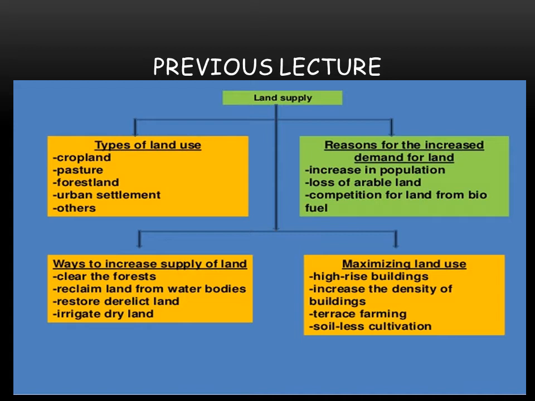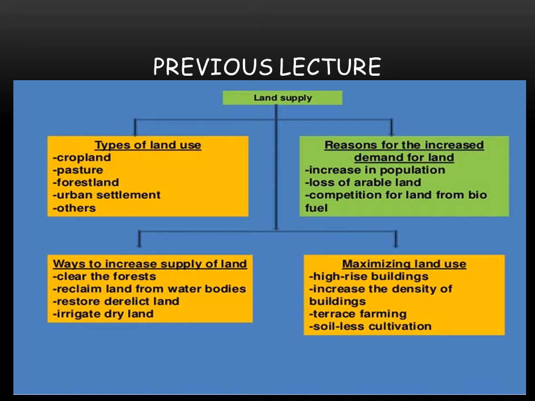As land is limited and scarce, we can use the methods of soilless cultivation. We can cultivate our food instead of clearing the land, through hydroponics and aeroponics. So that was all about land supply.